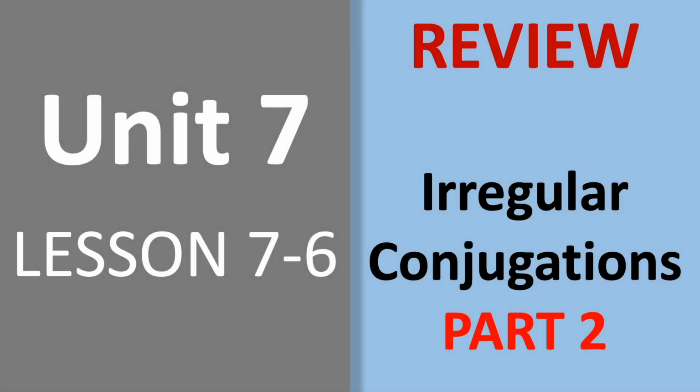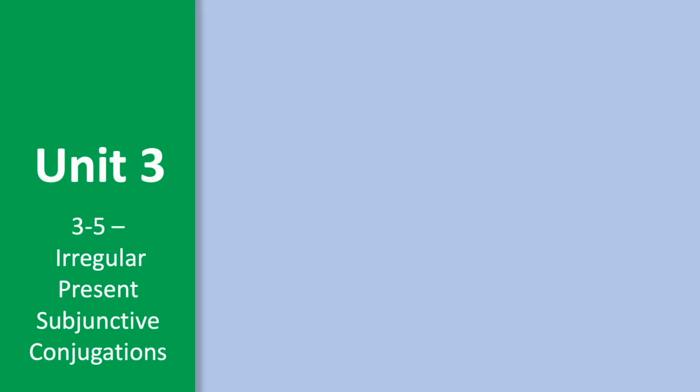In the second part of this review lesson, we will complete the irregular verb conjugations, this time under the present subjunctive, imperfect subjunctive, irregular commands under the imperative mood, and irregular past and present participles. Starting off with irregular conjugations under the present subjunctive.